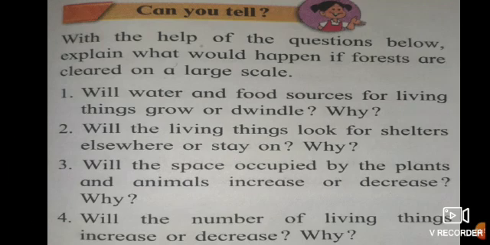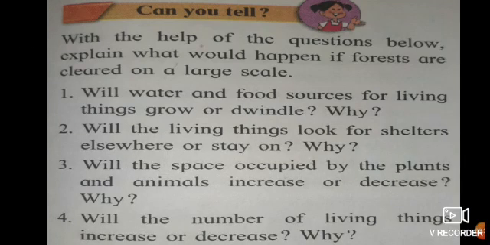If all the trees are cut down and the forest is cleared, meaning it is a blank space, then what are you going to do? So the first question is, will water and food sources for living things grow or dwindle? Means it will become less. Either it will grow or it will be weak. And if it grows, why? And if it is weak, why?